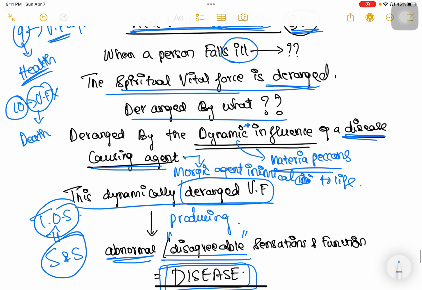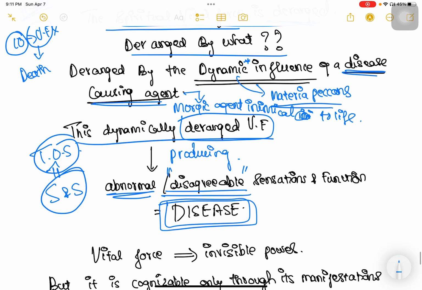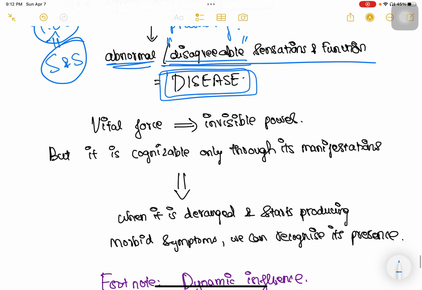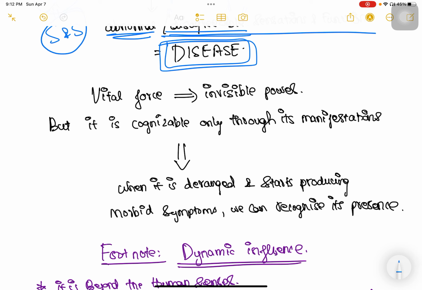Okay, so when a person falls ill, the vital force is deranged, and this vital force is deranged by the dynamic influence of a morbific agent inimical to life, and this dynamically deranged vital force will start producing disagreeable sensations and functions. Next, in the next part of the aphorism, he says that we all know that the vital force is something that is invisible. It is invisible, it is immaterial. It cannot be directly perceived by the senses, as in we cannot touch, we cannot smell, we cannot hear the vital force.